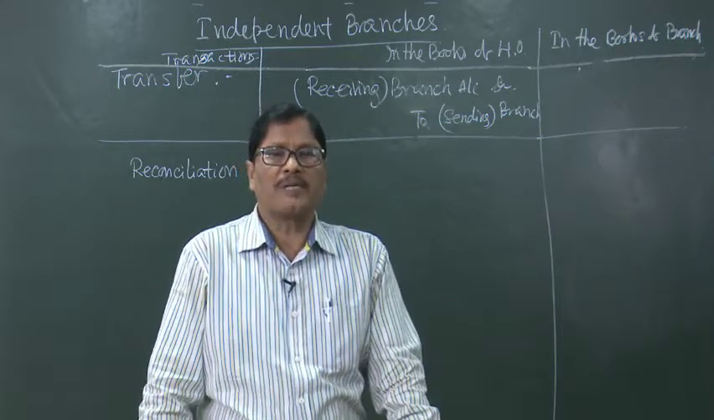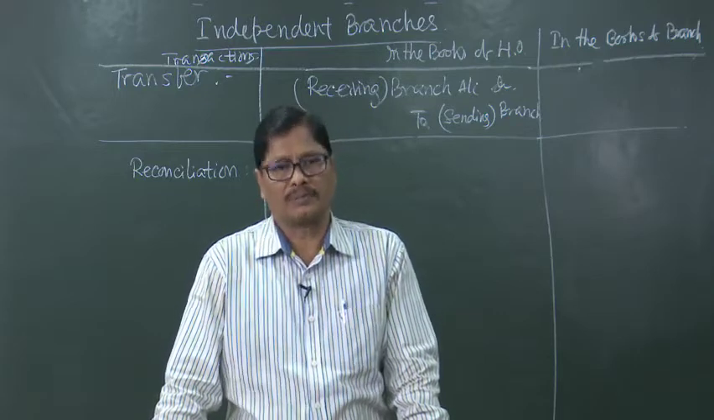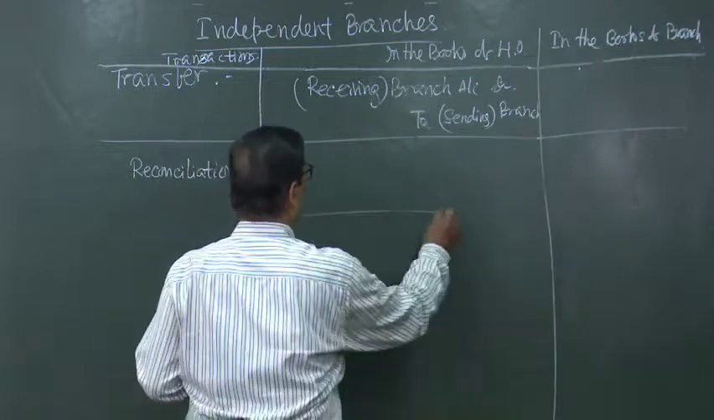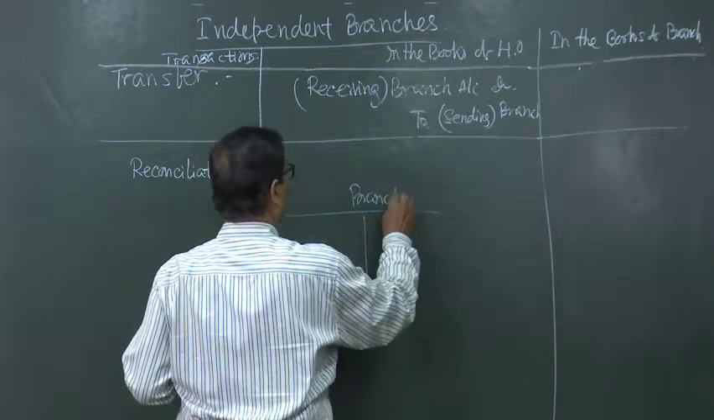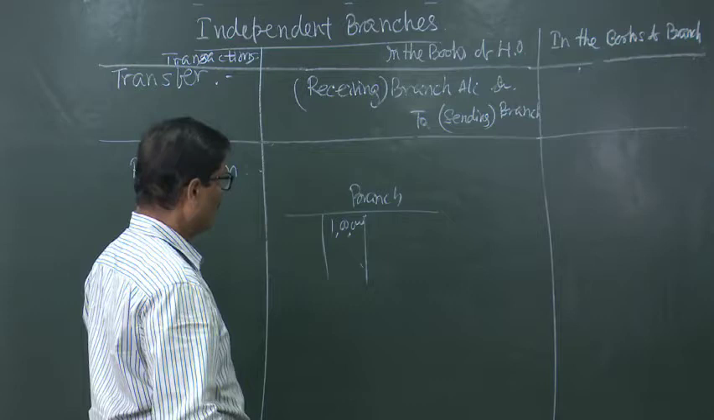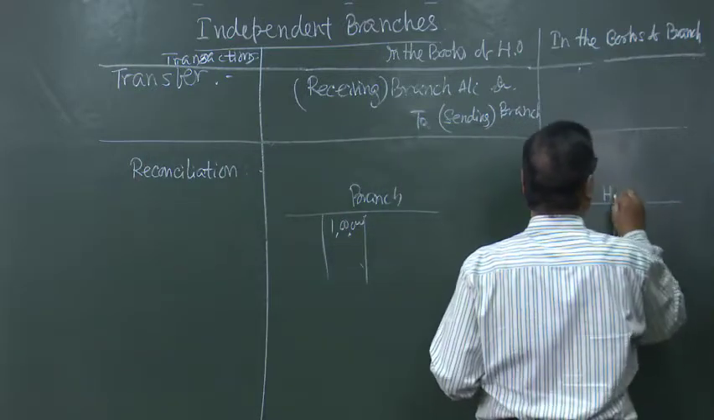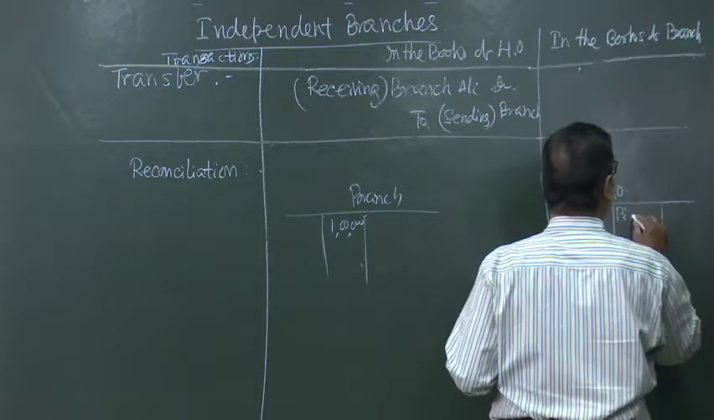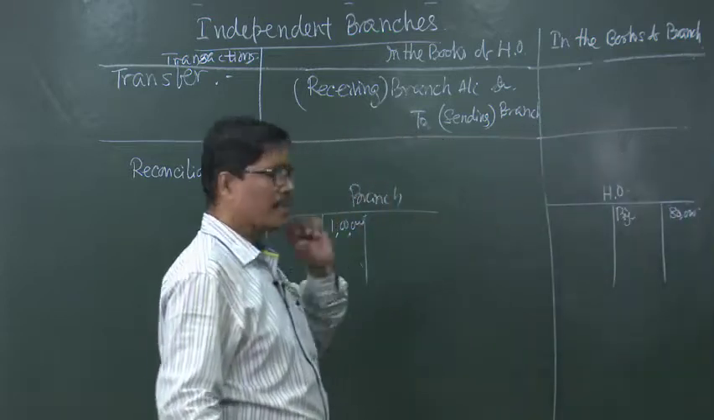So, if the head office does not know regarding that, the head office will debit the branch with 1 lakh for goods sent to branch, and the branch records the head office account credited by goods sent to branch only 80,000. So, there is no reconciliation.